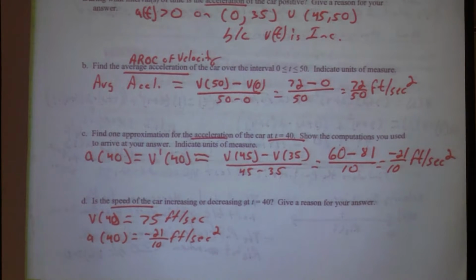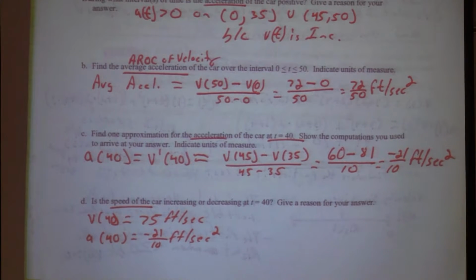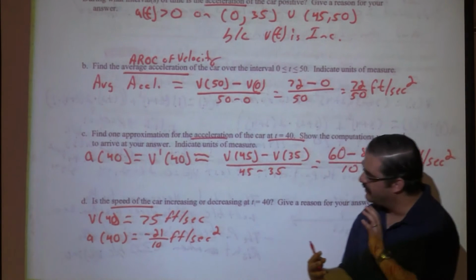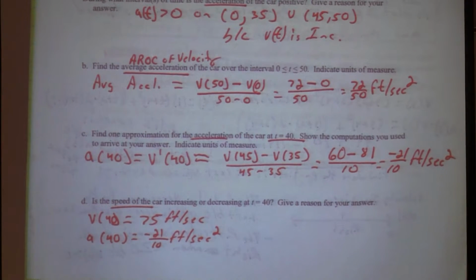So when I compare the velocity and the acceleration, they have what? Different signs. So that means it's a force going in one way and a force going in another way, causing the object to what? To decrease in speed, right?